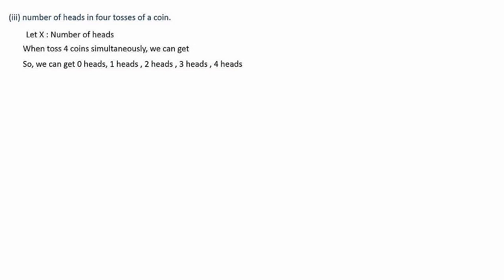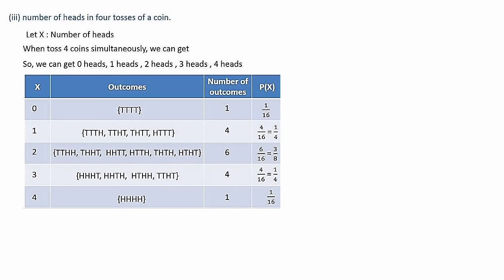Since the number of tosses is more, 4 times you are tossing, if you feel difficulty to write the elements of the corresponding values x, that is 0, 1, 2, 3 and 4 separately, you can write the sample space together first, and from there you can collect these values. 0 heads, how many outcomes are there? When there is 1 head, what are the outcomes? 2 heads, 3 heads, 4 heads and so on. So if you want to save time, you can simply neglect the sample space and simply fill up the table like this.